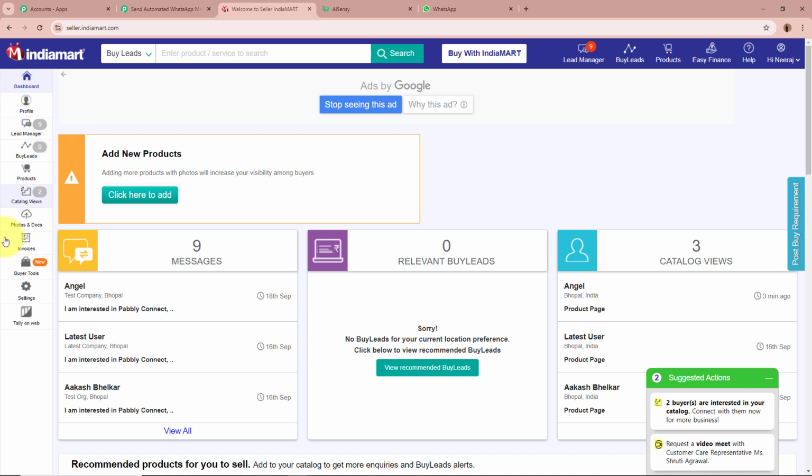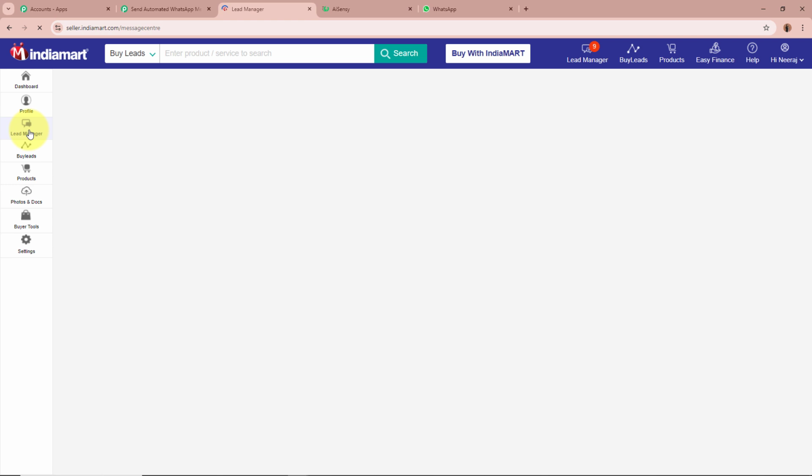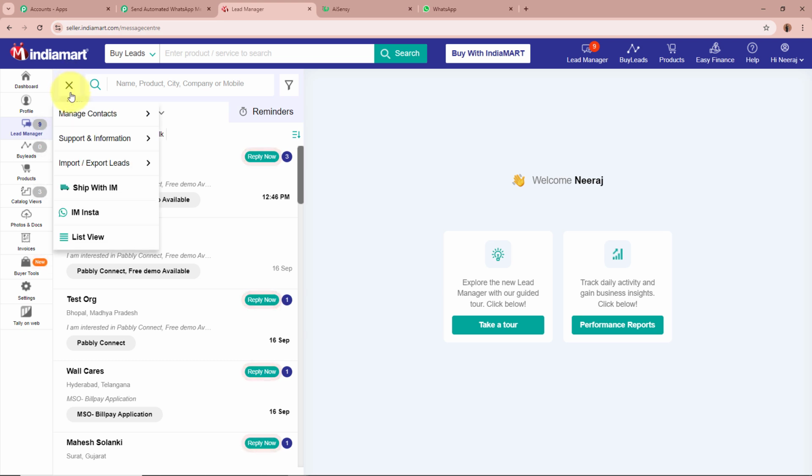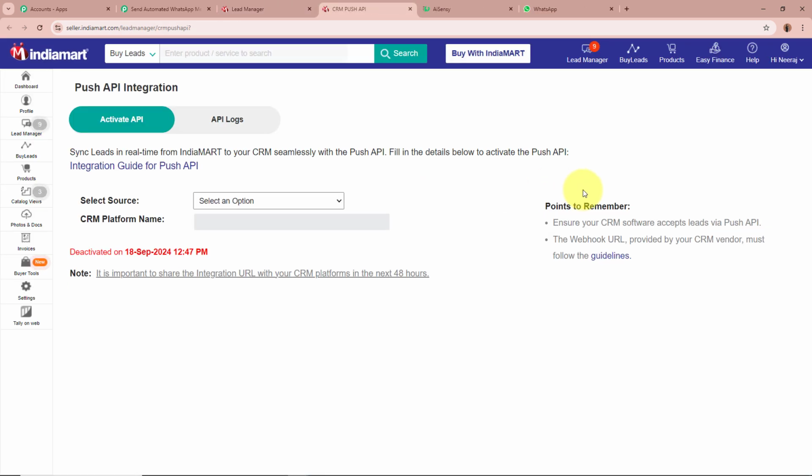For that, from the left side of the panel, you can see the Lead Manager option is given to us. We are going to click on it. As we do that, you will land on the Lead Manager page, and over here in the left corner, you can see a menu button. I'm going to select it, and from the drop down, I'm going to click on import/export leads. From these given options, I'm going to select the push API button right over here. As I select this option, you can see the push API integration page appear in front of you, which is asking you to select the source first.